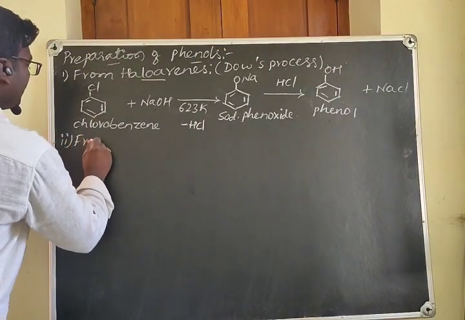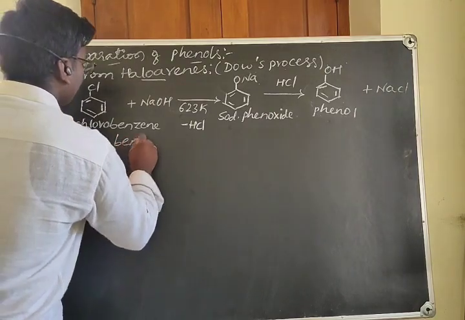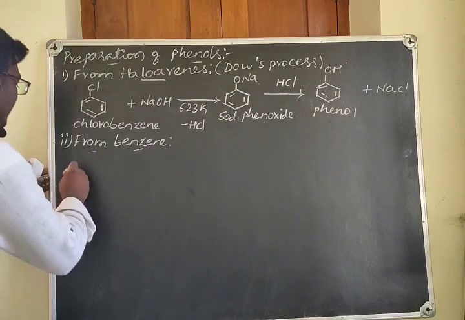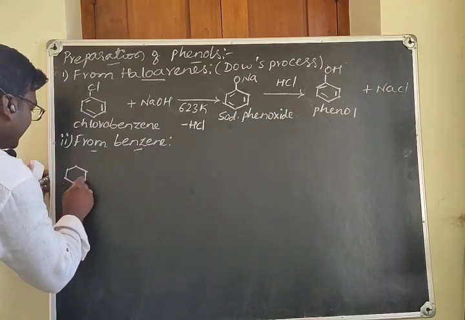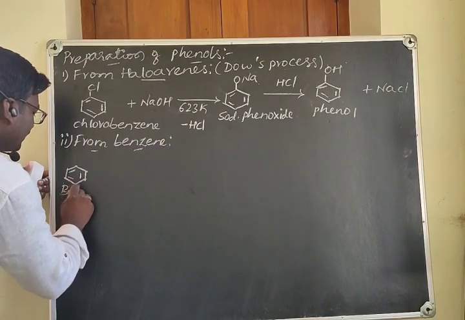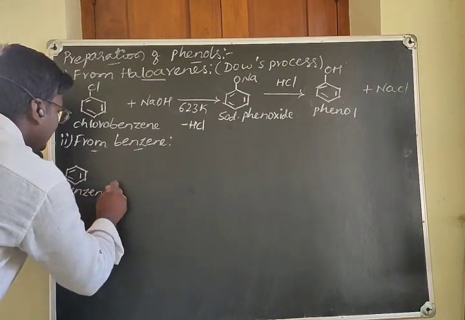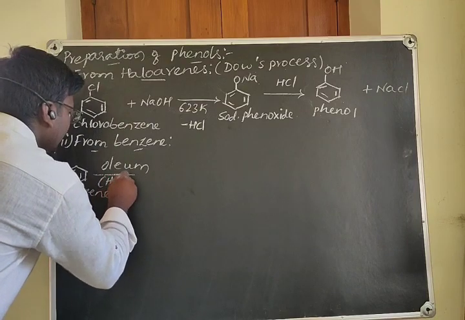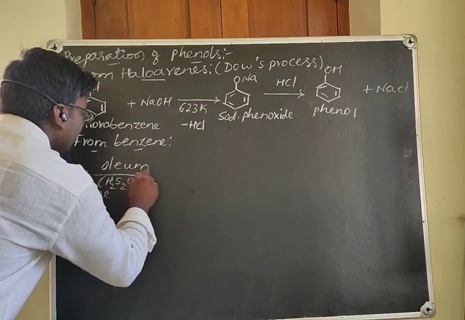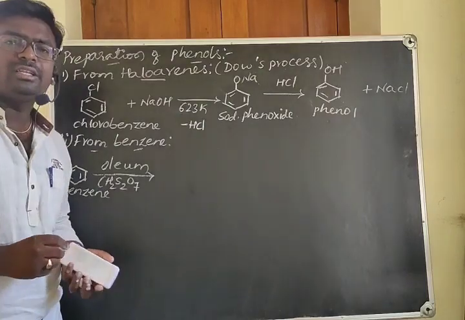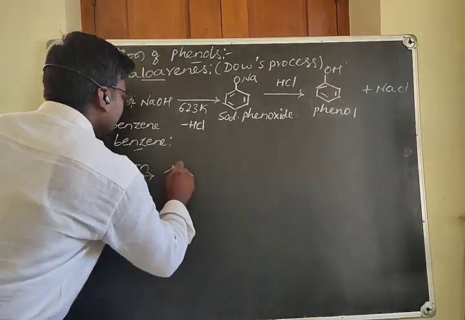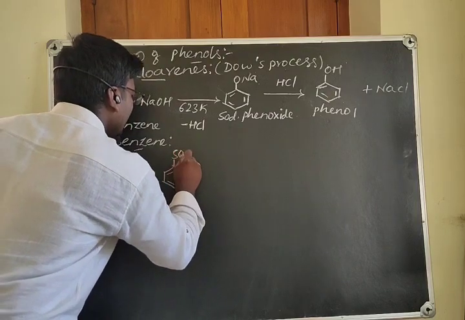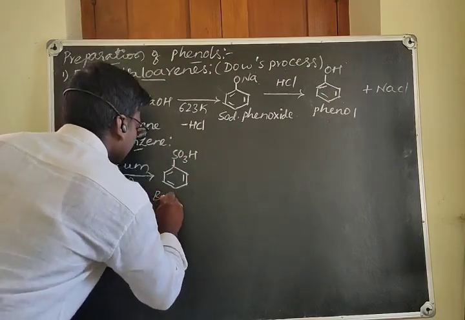That is from benzene. Here we are going to treat the benzene with oleum. Oleum is H2S2O7. It is also called fuming sulfuric acid. So by this you will get benzene sulfonic acid.